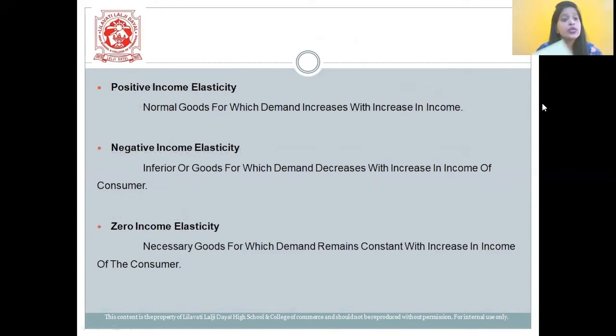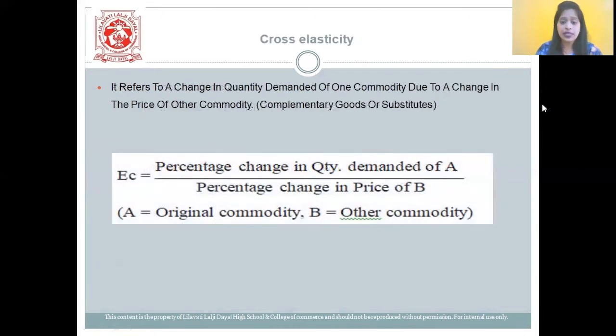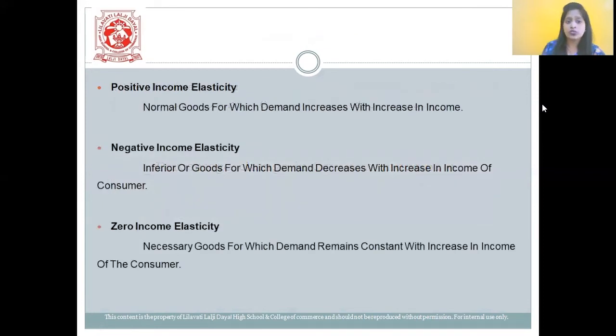That speaks about the three types of income elasticity, that is positive, negative and zero. Positive income elasticity, students, is for normal goods, for which demand increases with increase in income. Negative is for inferior goods, for which demand decreases with increase in income of the consumer.